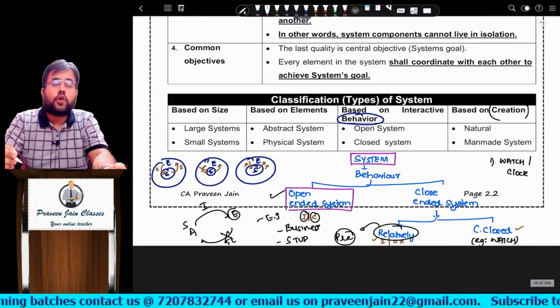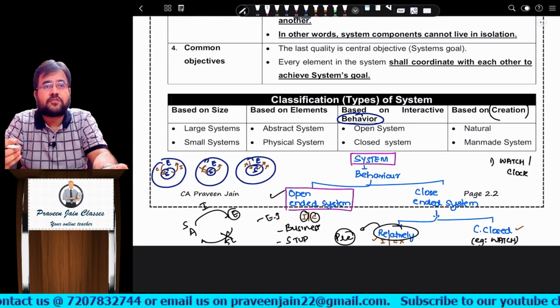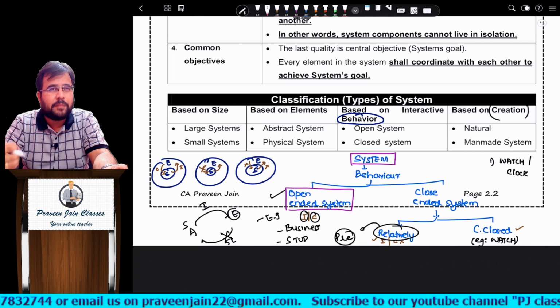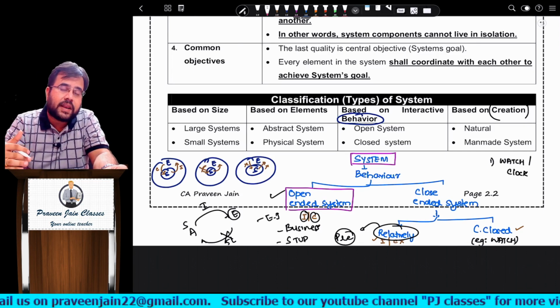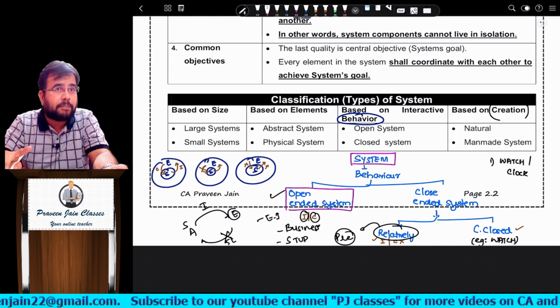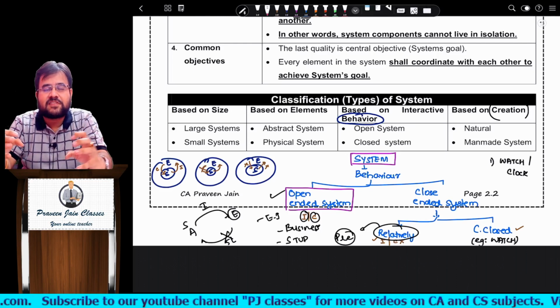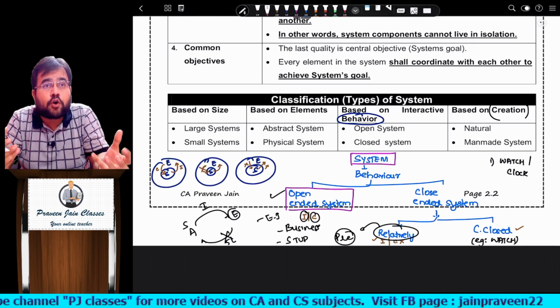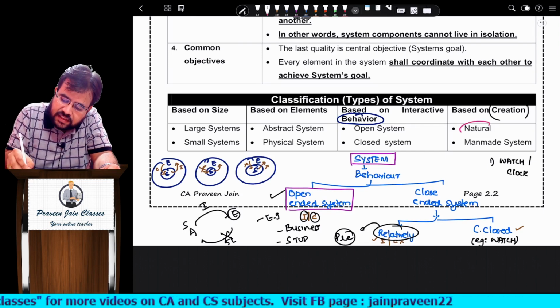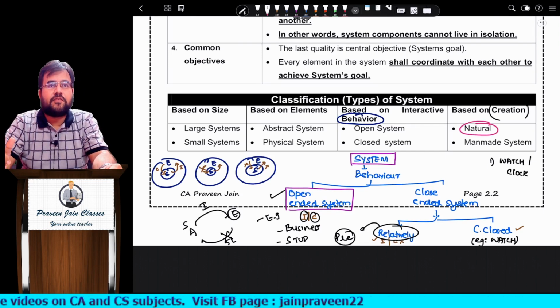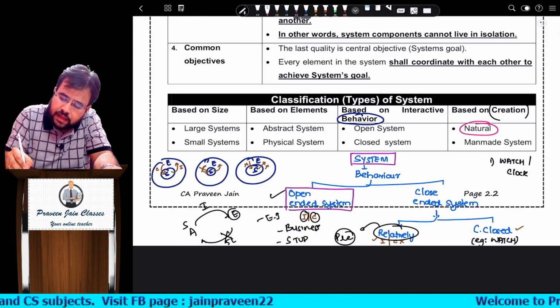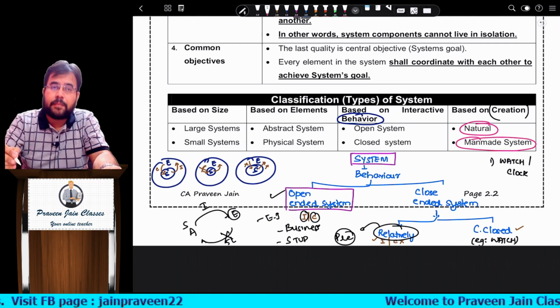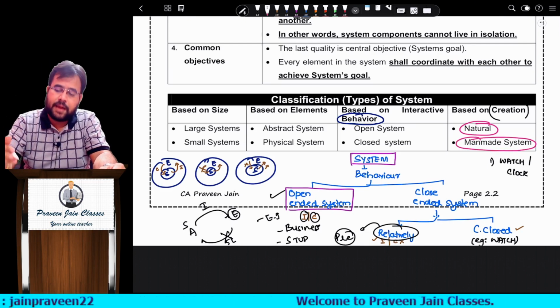Example, human nervous system, respiratory system. Do you think human beings have made these? Yes, humans have given birth, but these are not prepared by humans. Nobody prepares a nervous system, nobody prepares a respiratory system, nobody prepares an ecosystem. These are things which are nature made, God made, God gifted. But anything which is made by humans is called man-made system.